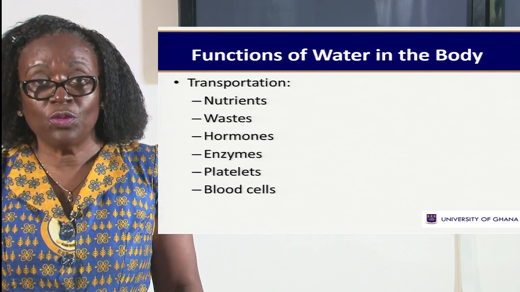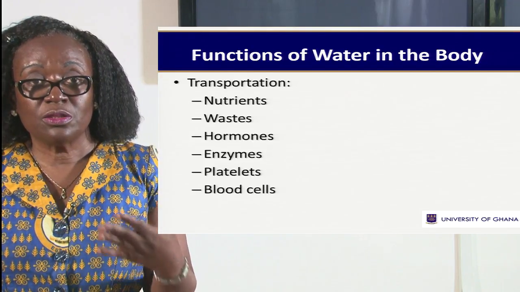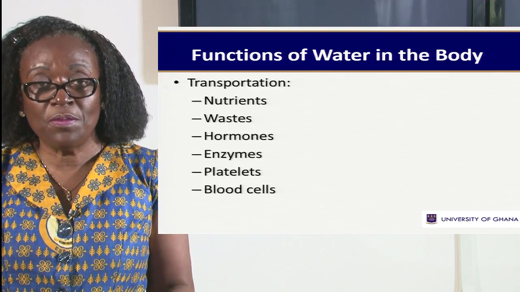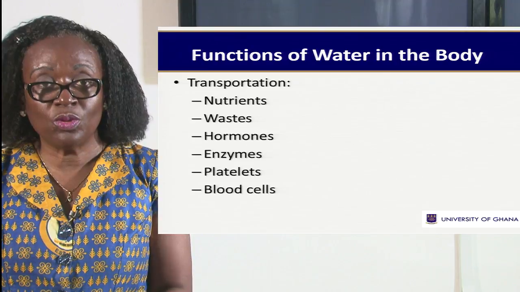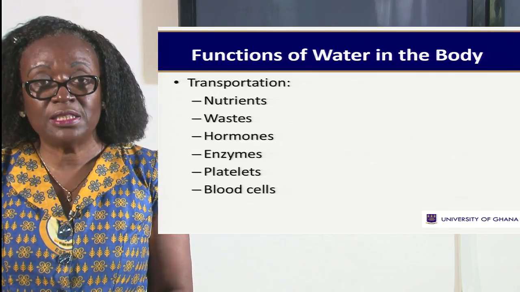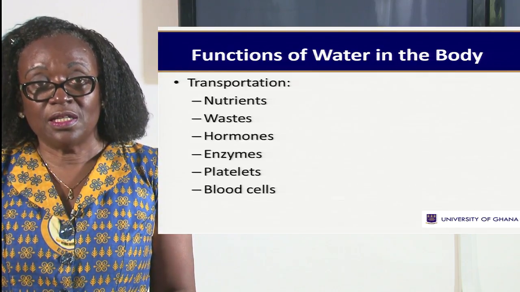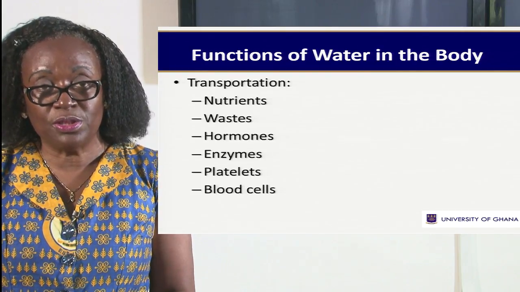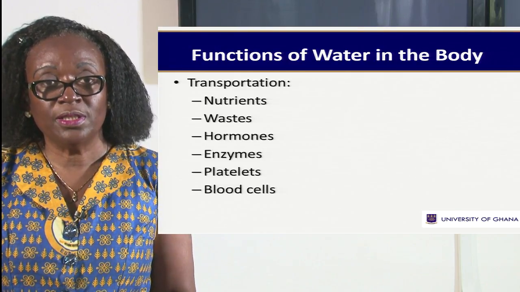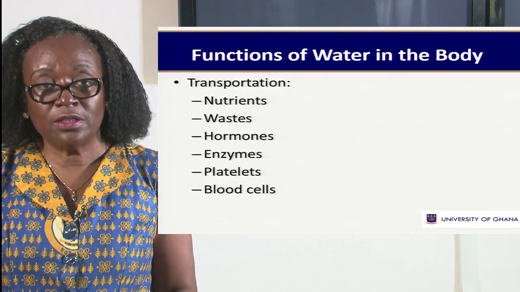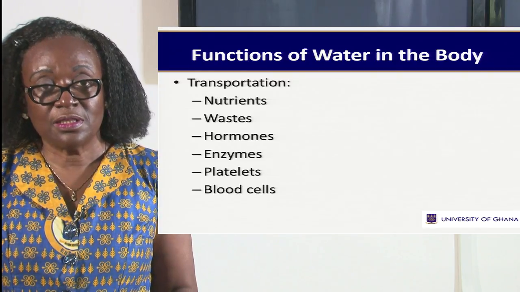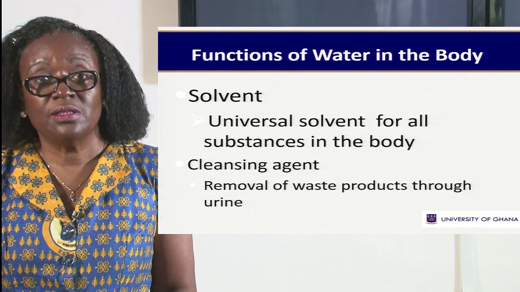What are some of the functions of water in the body? Transportation of our nutrients to all parts of the body for proper functioning, for growth, for maintenance. All the food that we eat needs a medium to travel, and the nutrients that we get from the food travel in the blood. The blood is basically water. Waste products, at the end of digestion, anything that is not used will need to be excreted, either through the feces or through the urine, and water plays a role in getting them out of the body. Hormones, they transport water. Enzymes, the same thing. The blood cells, the same thing. So water is key in our everyday life.